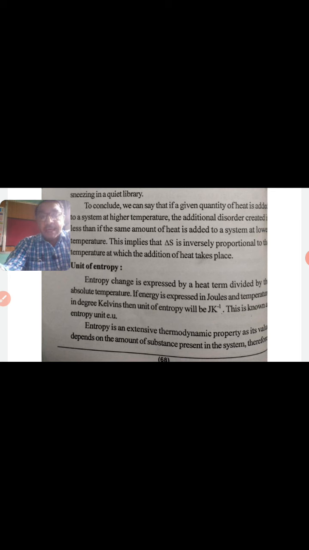This is known as entropy unit or EU. Entropy is an extensive thermodynamic property, as its value depends on the amount of substance present in the system. Therefore, it is necessary to include the amount term, that is mole, in its unit. Hence, entropy is measured in joule per Kelvin per mole.